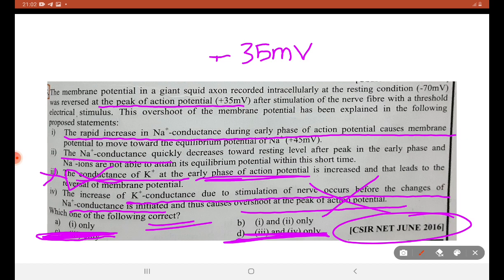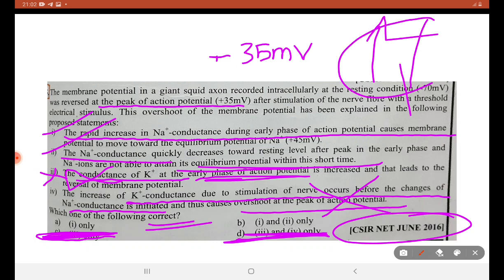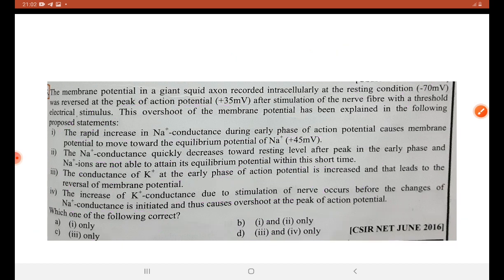You will read about the second one. Na+ conductance quickly decreases towards resting level after the peak in the early phase, and Na+ ions are not able to attain the equilibrium potential within a short period of time. The first statement and second statement are correct statements. They will not be able to attain the equilibrium potential within a short period of time because 3 Na+ ions move out and 2 K+ ions come in. This is the natural law. B option is right.